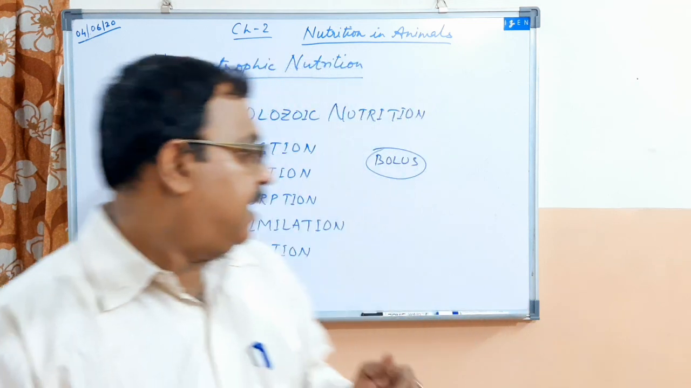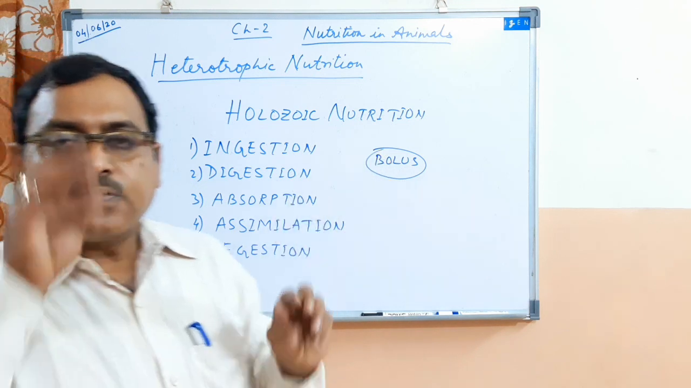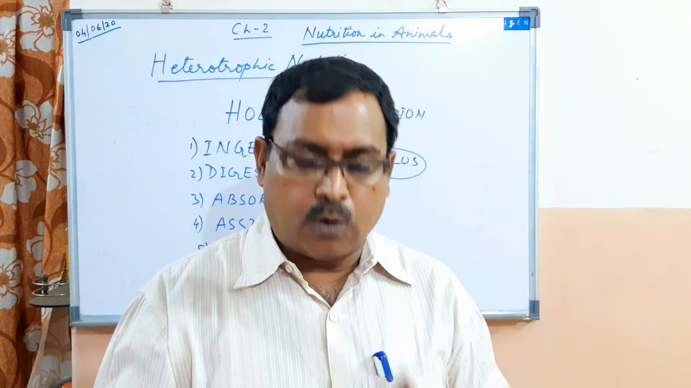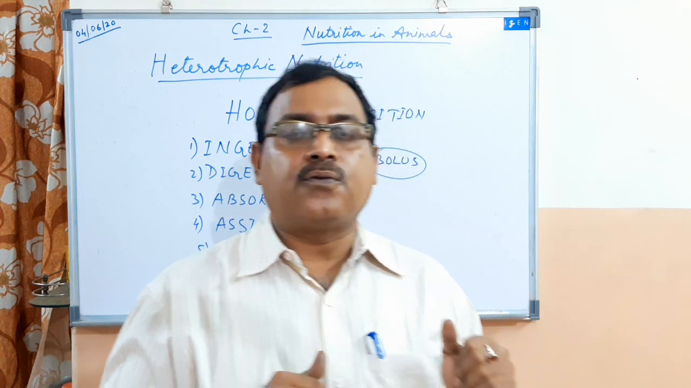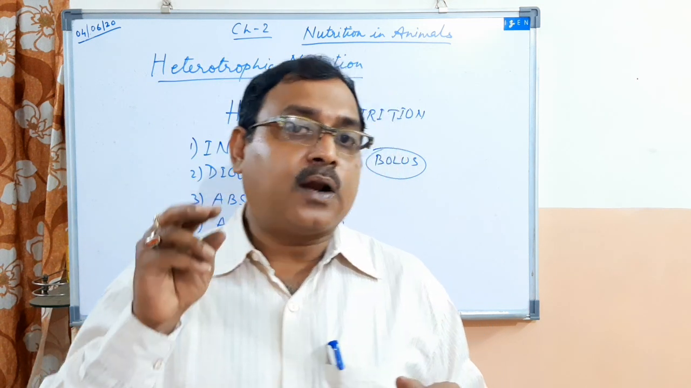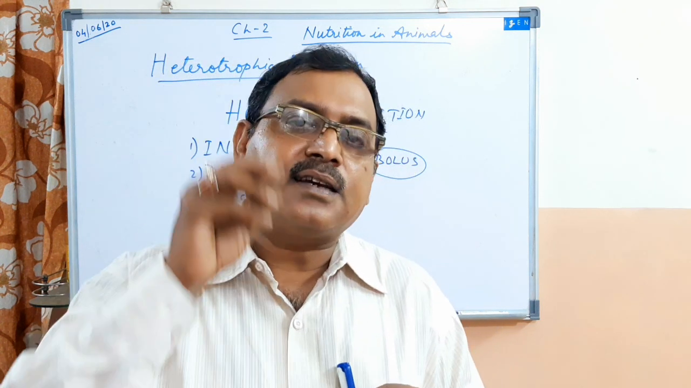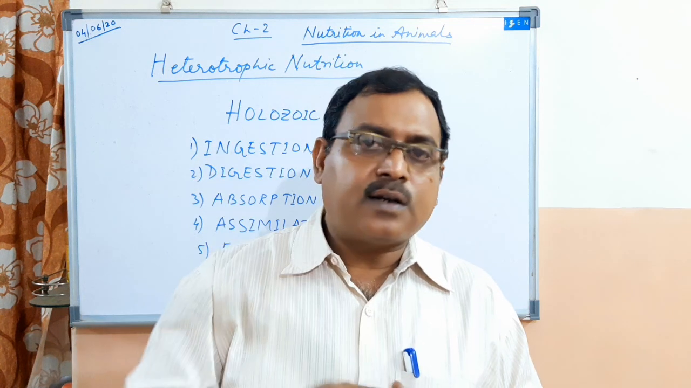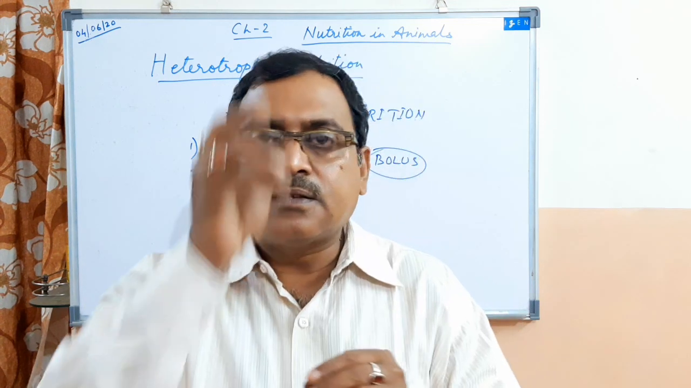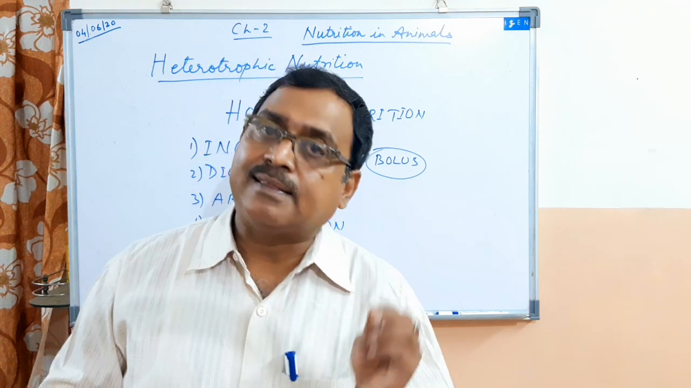So let us come back. Next, the food is converted into bolus. Once the food gets converted into bolus, that is, in the form of a round ball, we swallow the food. As we swallow the food, from the mouth, the food enters the food pipe, that is called the esophagus, right? As the food enters the esophagus, which is a muscular tube, a wave-like movement occurs in this tube, which is called peristaltic movement or peristalsis.